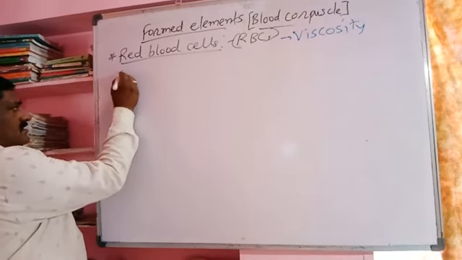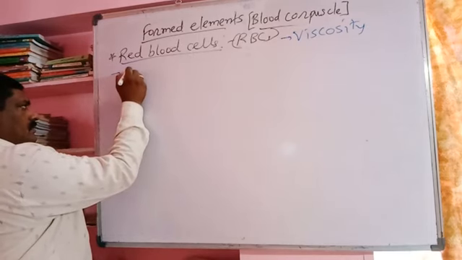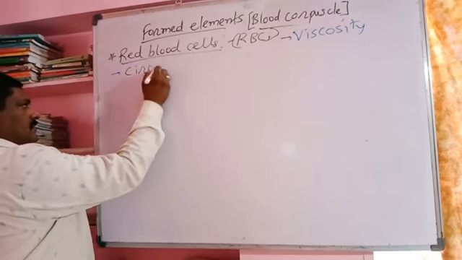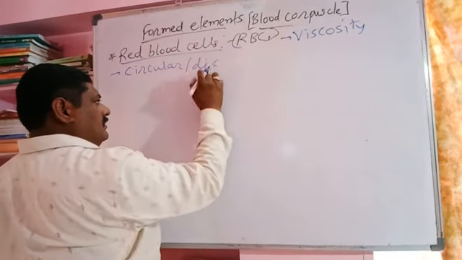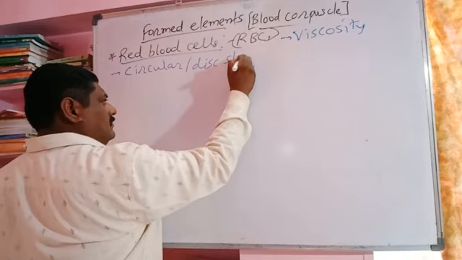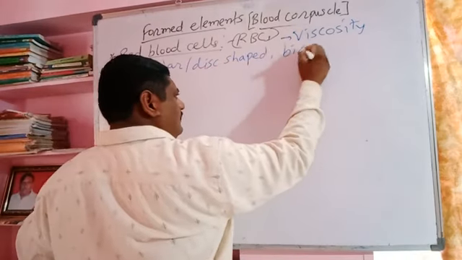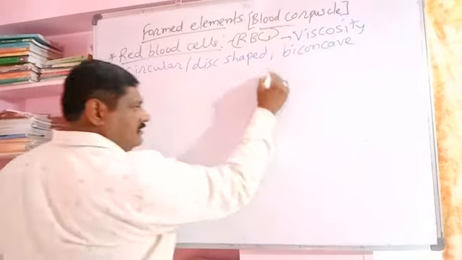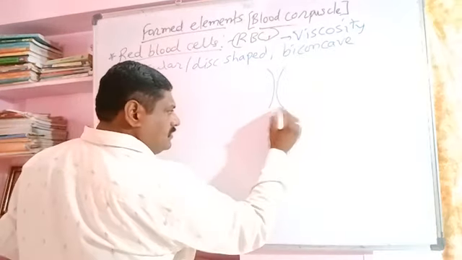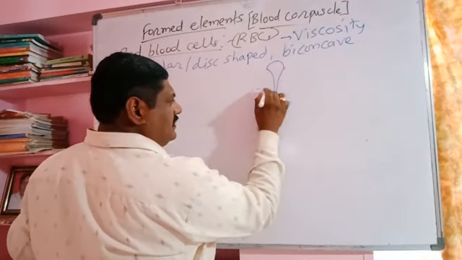Red blood cells are disc shaped, circular in shape, biconcave. From both sides there is a concavity. या बाजूने आणि दुसऱ्या बाजूने सुद्धा कॉन्केव असे ते सेल असतात. From both sides concavity.